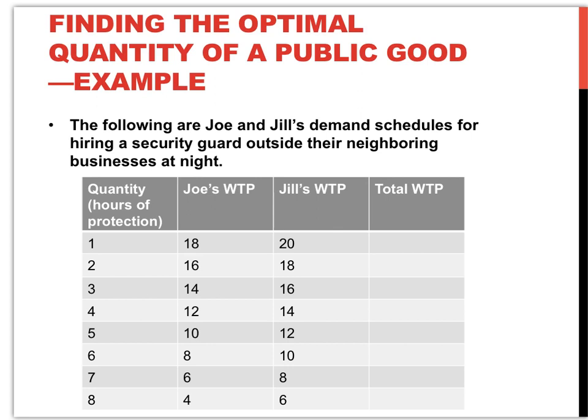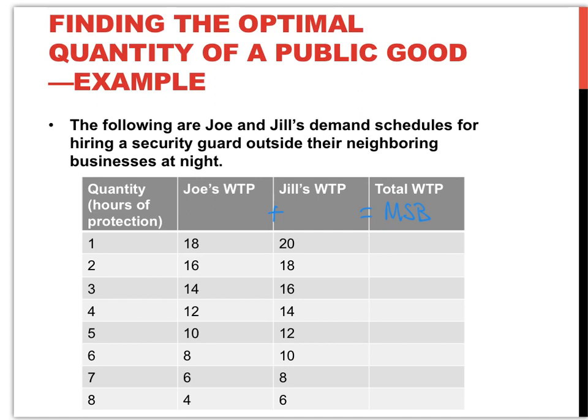In this case, that is our marginal social benefit. To find it, we can just add Joe's willingness to pay and Jill's willingness to pay to get the total willingness to pay. That gives us the total benefit to both people in this market for one additional hour of security.